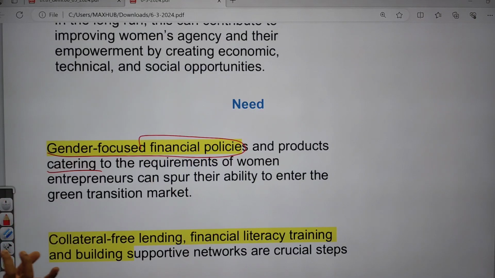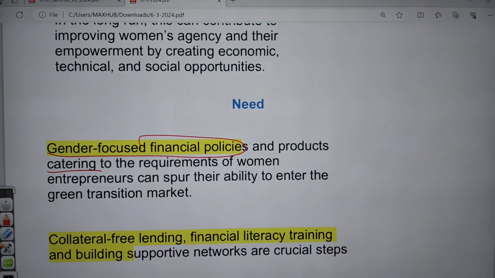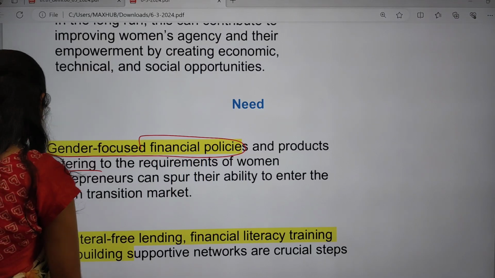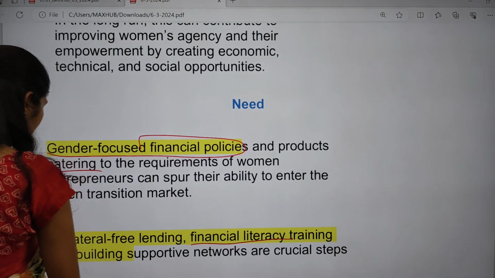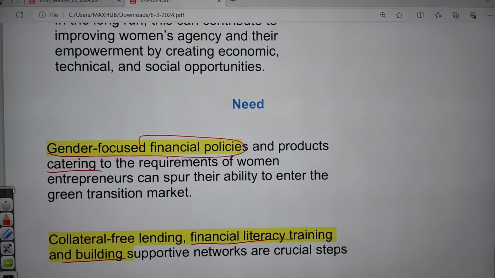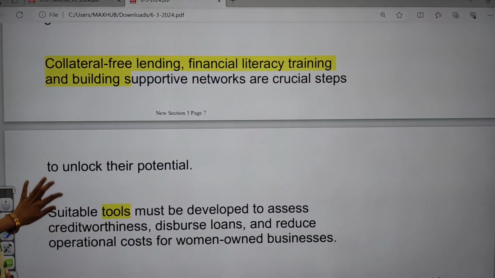In this way, whenever the government is supporting, women will automatically come forward. Next, the government needs to provide collateral free lending, financial literacy training and supportive networks. So these are some crucial steps that can be taken by the government.